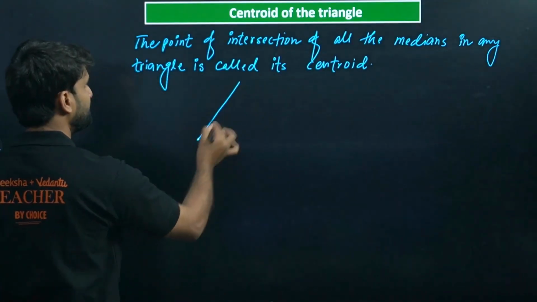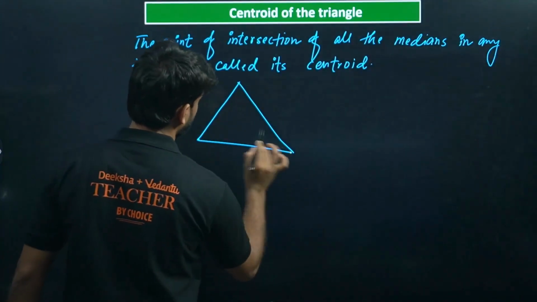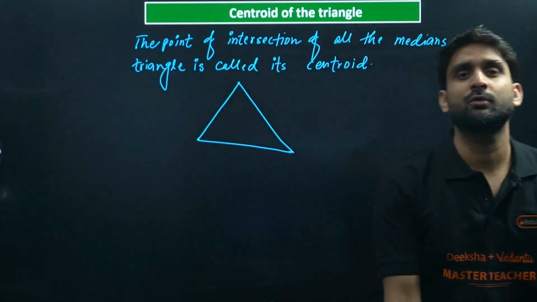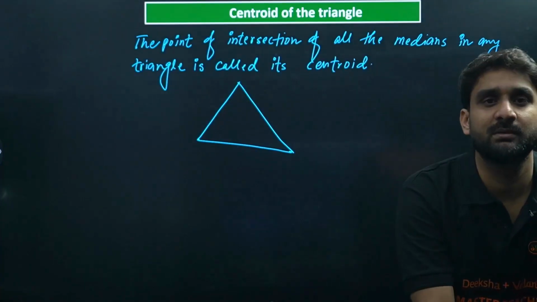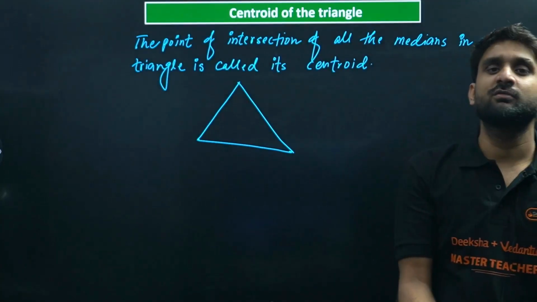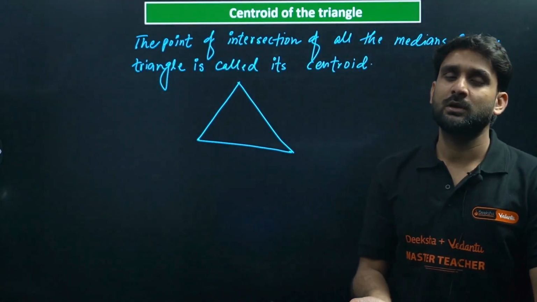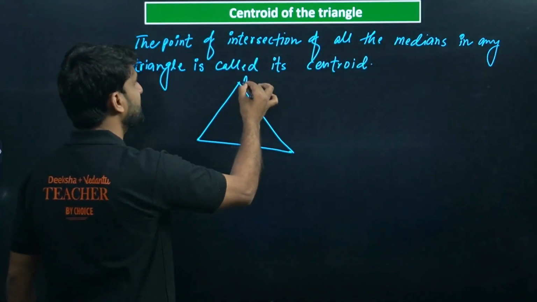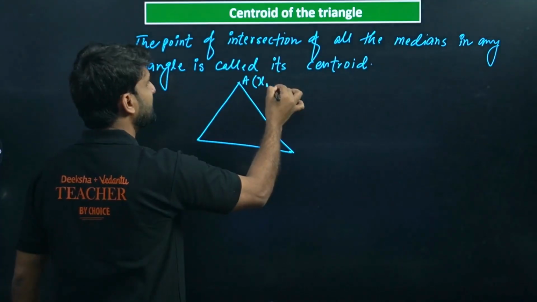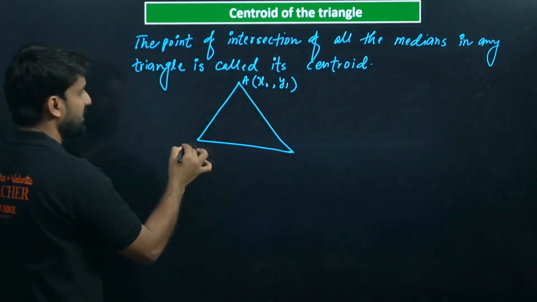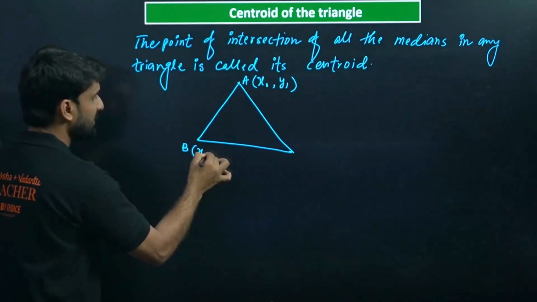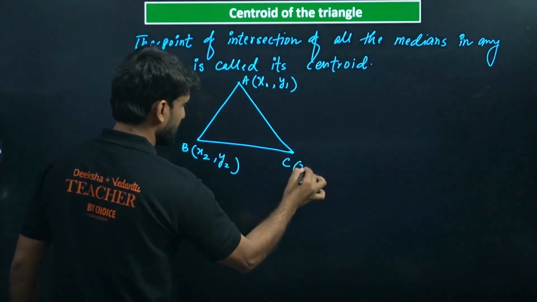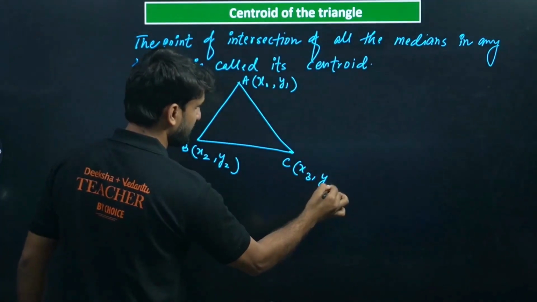So there is a triangle. In this chapter we are talking about coordinate geometry, meaning the Cartesian plane, so we have to draw the triangle on the Cartesian plane. There will be 3 vertices, so there will be 3 coordinates, all having x and y points. Let's assume this is vertex A, and the coordinate of A is x1, y1. This is B, x2, y2. And I'm calling the third vertex C, so this will be x3, y3.